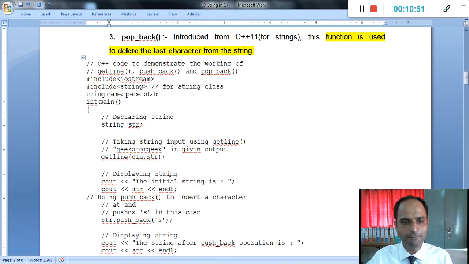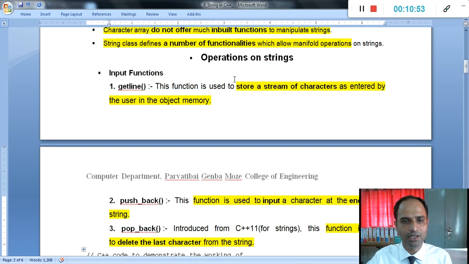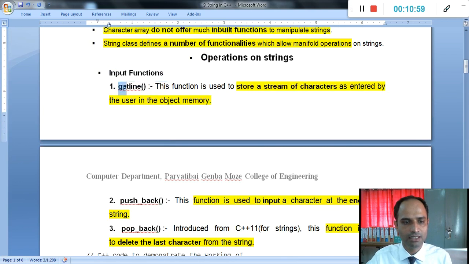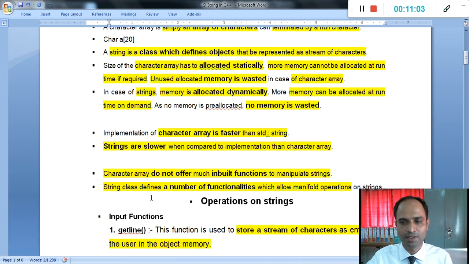This is simply the concept related to the input function. In this lecture we understood getline, pushback and popback, and what exactly the use of each is. Okay, thank you.